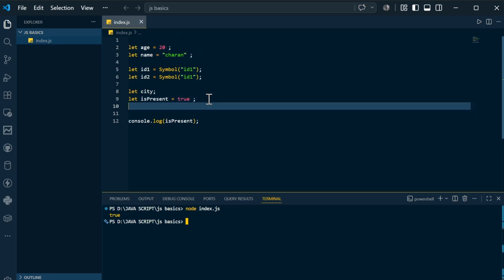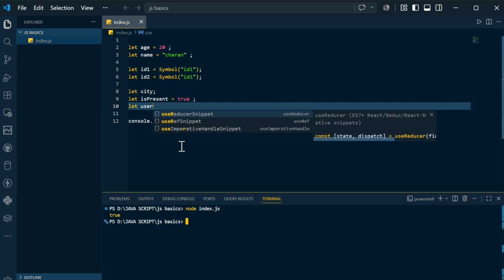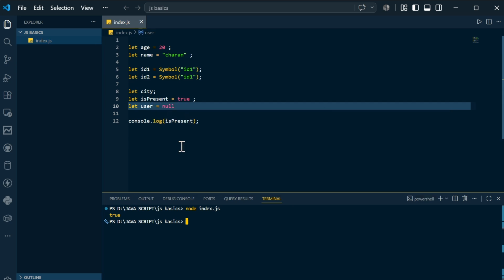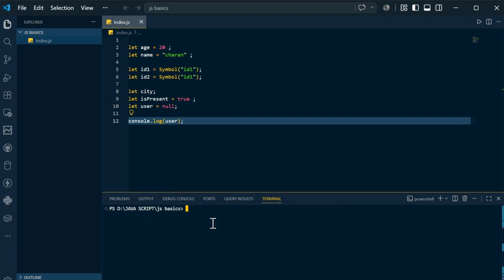The last one, among these primitive data types, is null. Let's say we have a null. Let user equal null, because sometimes the user will not be there, so for that purpose we initialize the user with null. If I try to print the user, let's see what happens. If I compile and run, you can see the output is null.